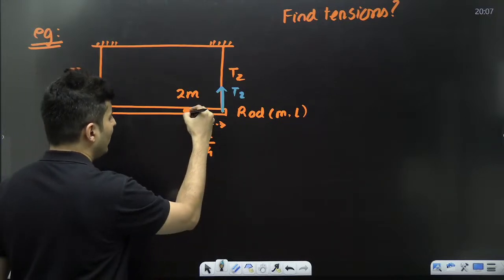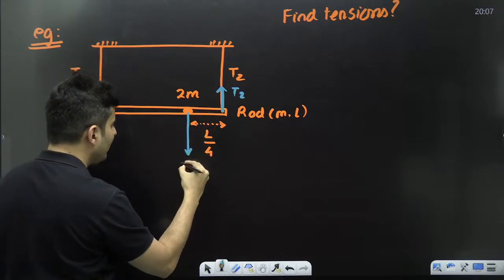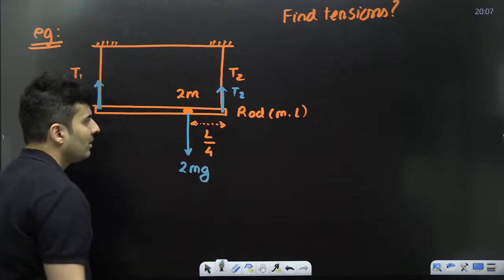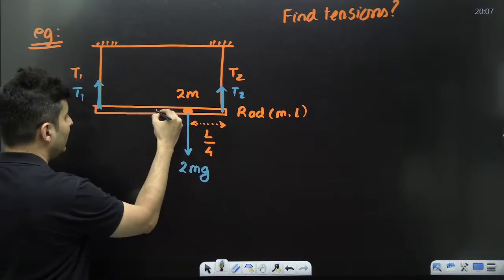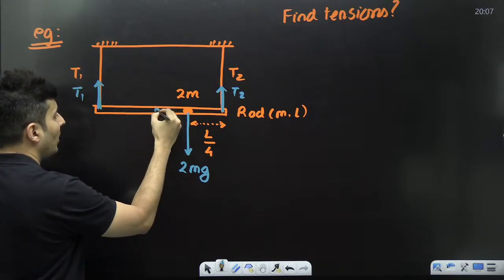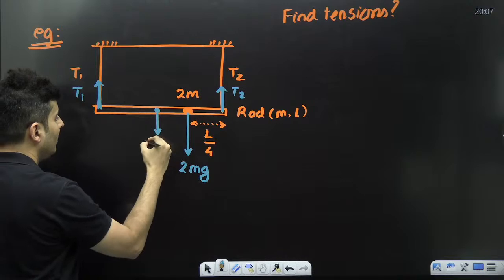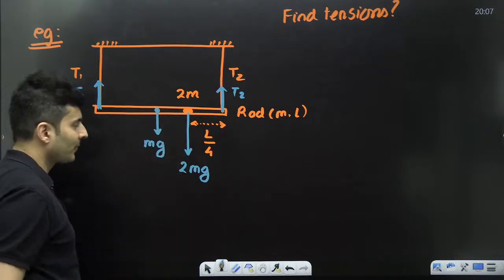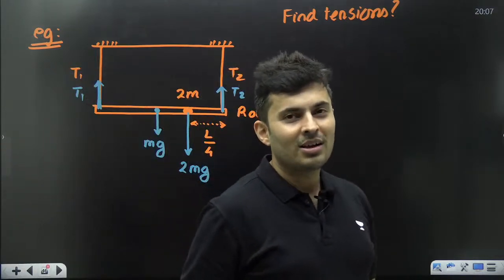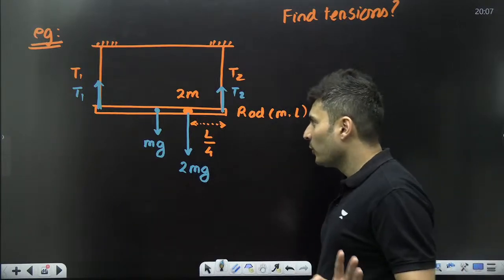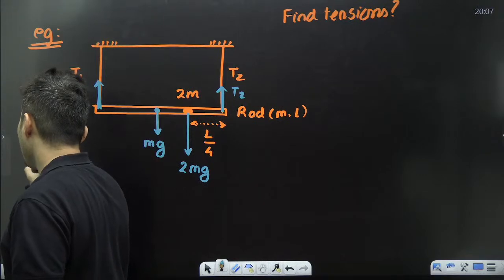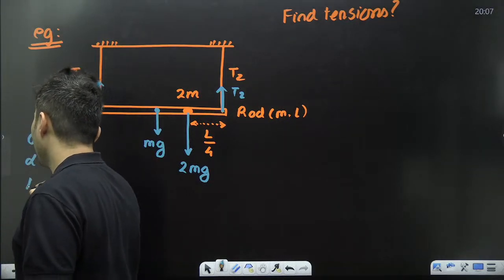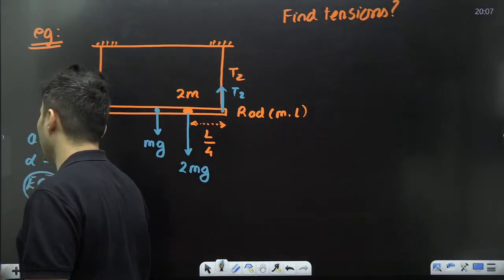Then this 2m is a point mass, so there will be a 2mg weight over here, and this rod itself has a mass m. The rod's center will be here, so there will be an mg force also over here. Now this is the complete FBD. Acceleration is not there, angular acceleration is not there. Basically it is in equilibrium.